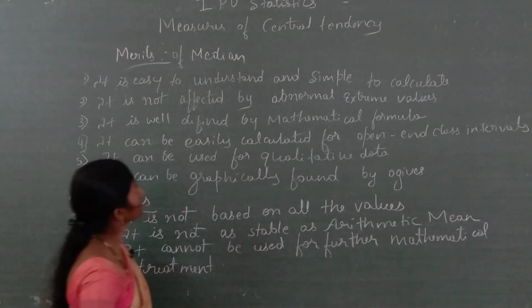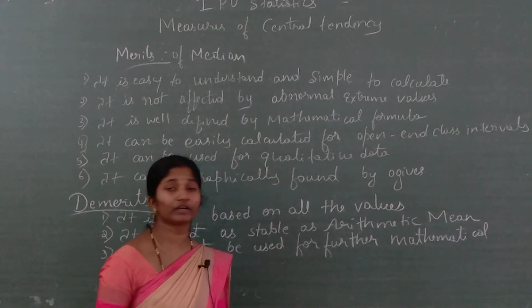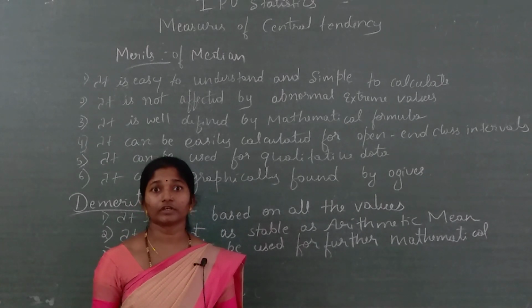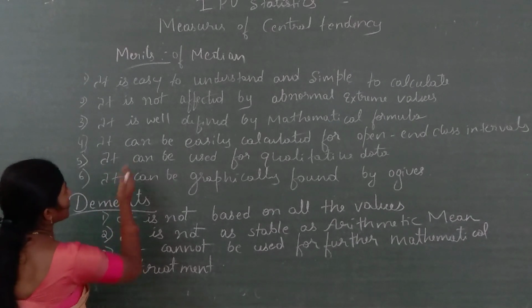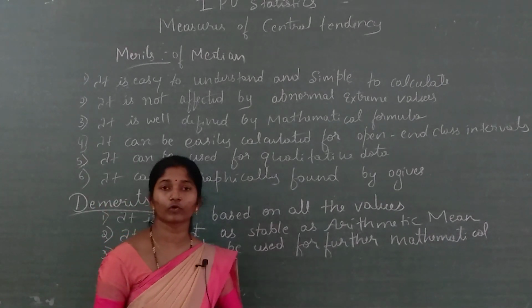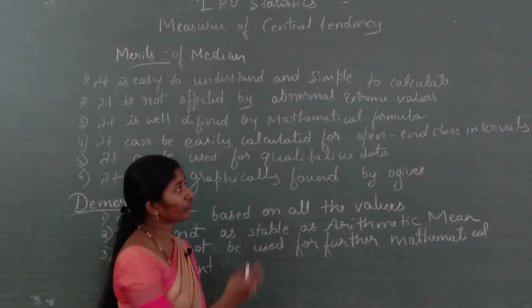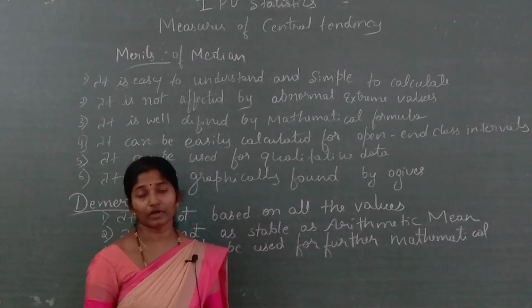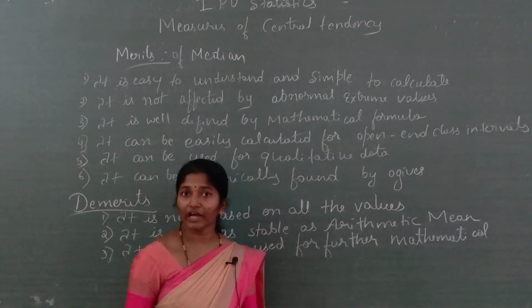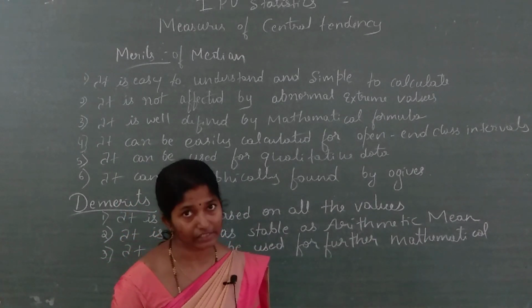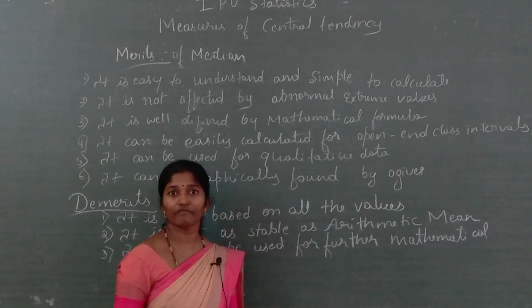Next, the third one: it is well defined by a mathematical formula. For mathematical calculation, we use the median. Next, it can be easily calculated for open end distributions. We already solved this in the last class. For open end class intervals also we can calculate the median. Why? Because we find the median class, and from that median class only we use the values.